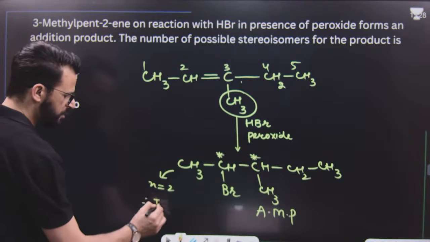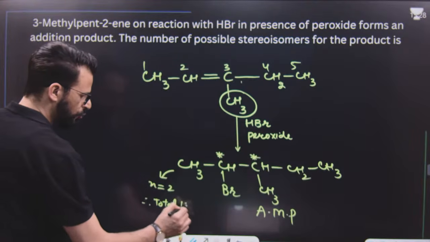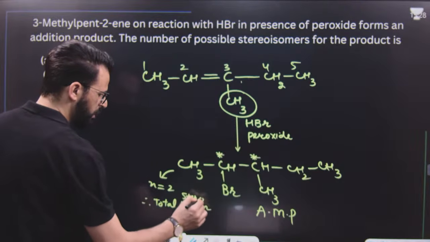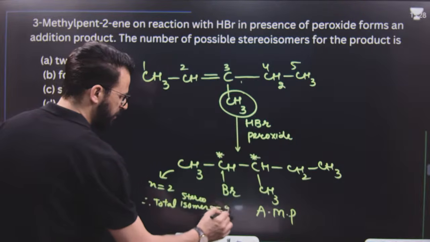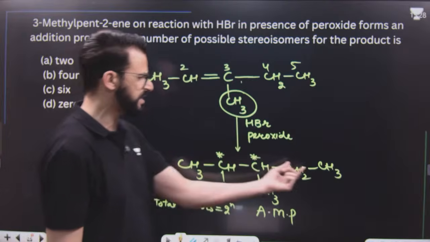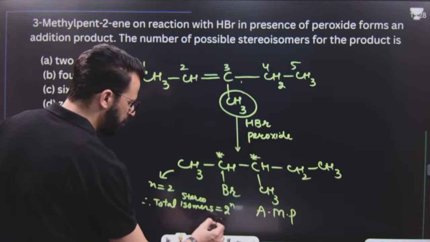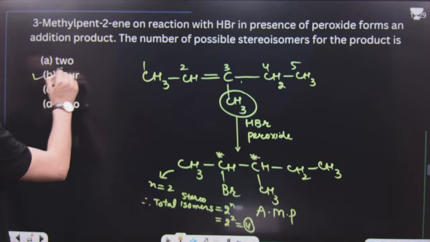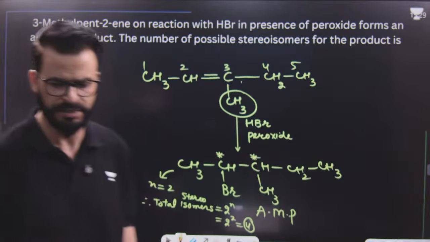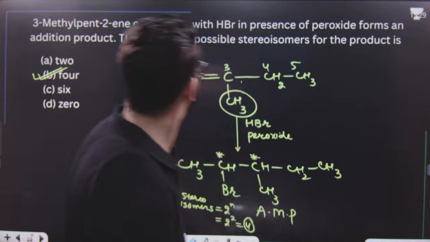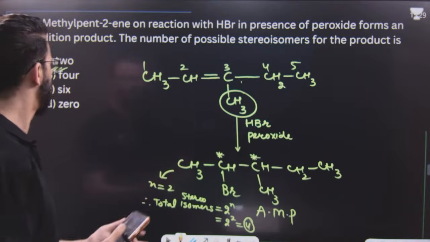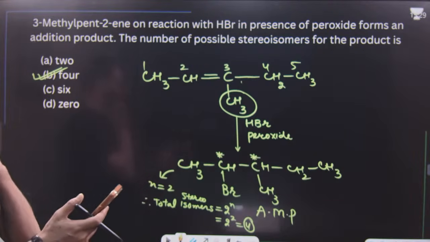Therefore, total stereoisomers have the formula 2 raised to the power n, as this is unsymmetrical. So it is 2 raised to the power 2. Answer is 4. So it is option B. Option B is the right answer. The number of possible stereoisomers will be 4. I hope this point is clear.